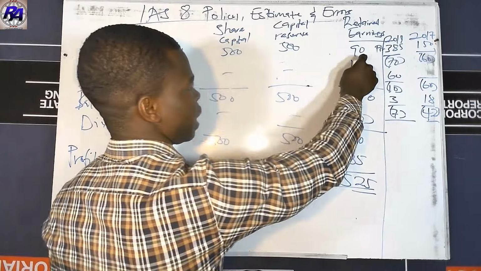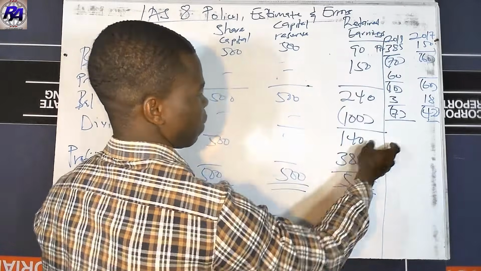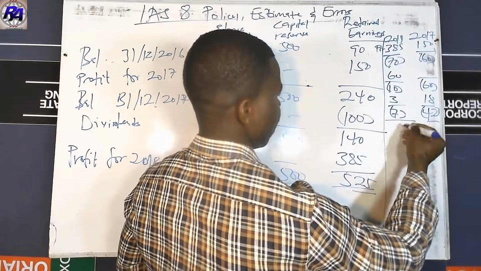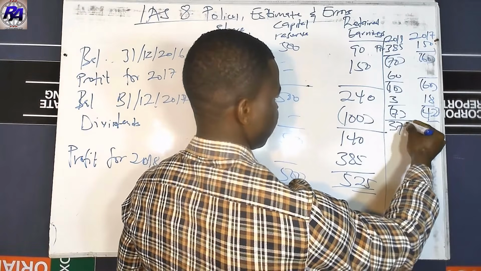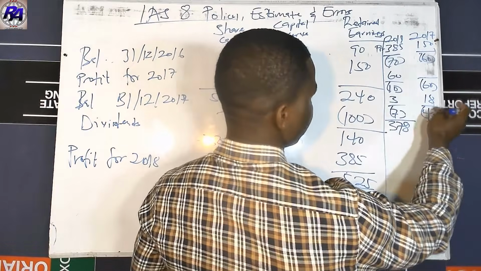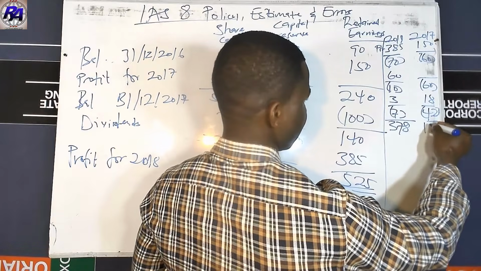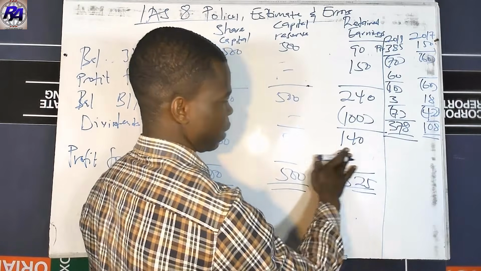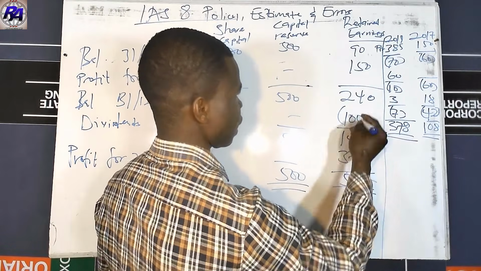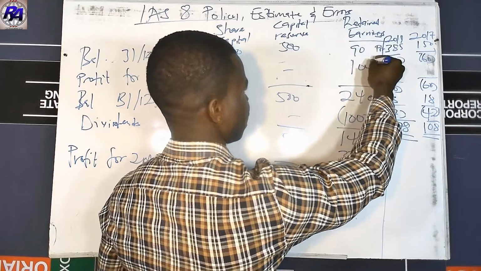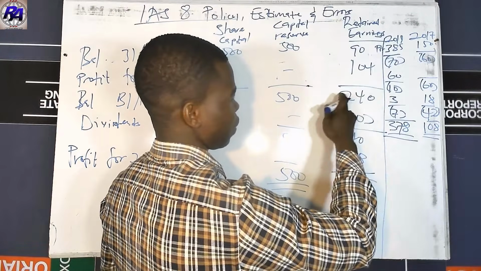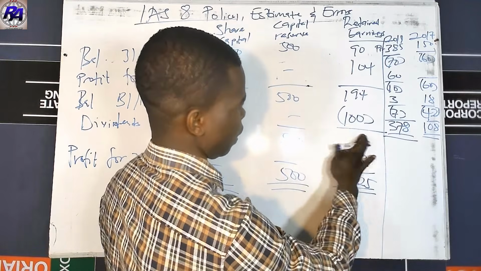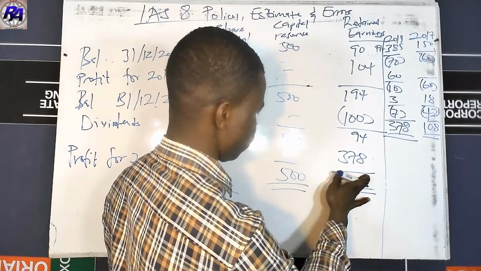So what we are supposed to do here is just to change these two profit figures by these correct figures you get over here. So 7 from 385 is going to give us 378, and then 42 from 150 is going to get 108. So this should be the correct profit we should have accounted for. So here I'll change this profit to 378 and this profit to 108. Therefore all these values will change. So here will be 194, and then here will be 94, and this place will change.